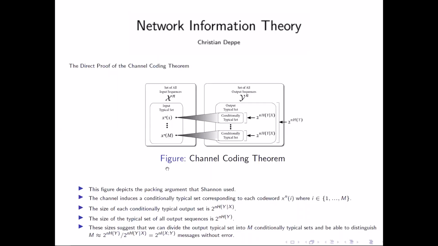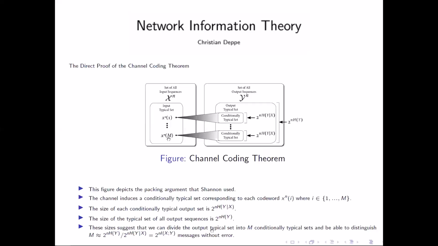Therefore, we look at the size of each conditional typical output set. If you choose some typical sequence, then the conditional output set has the size 2 to the n times the entropy of Y conditional on X. And in total, the size of the typical set of all output sequences is 2 to the n H of Y.